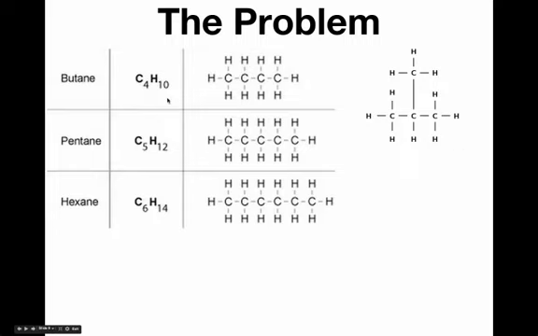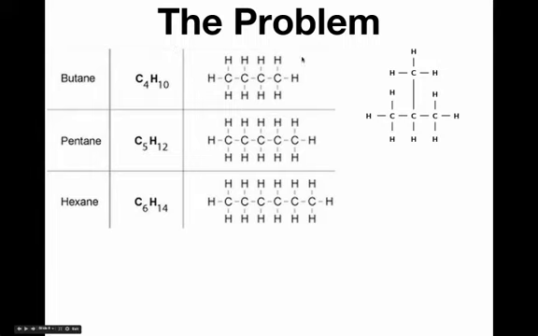So if I came up to you and I said, look, I'm working with C4H10, you don't know whether I'm talking about this particular molecule, which is called butane, or whether I'm working with this particular molecule, which is called something else completely and has a completely different behavior. So that's the problem in a nutshell. The rules that we set out very early in this unit work for very simple organic molecules.